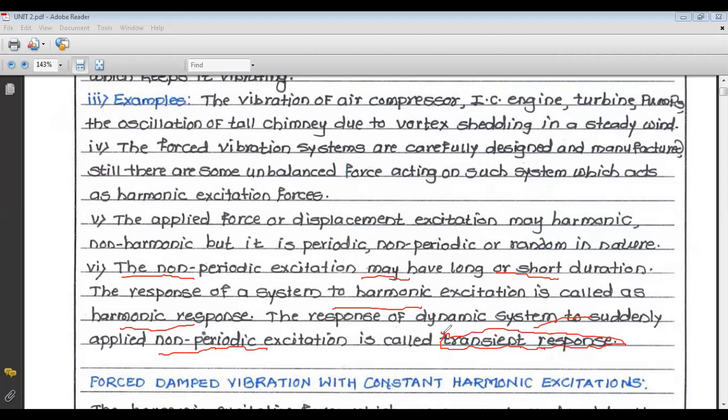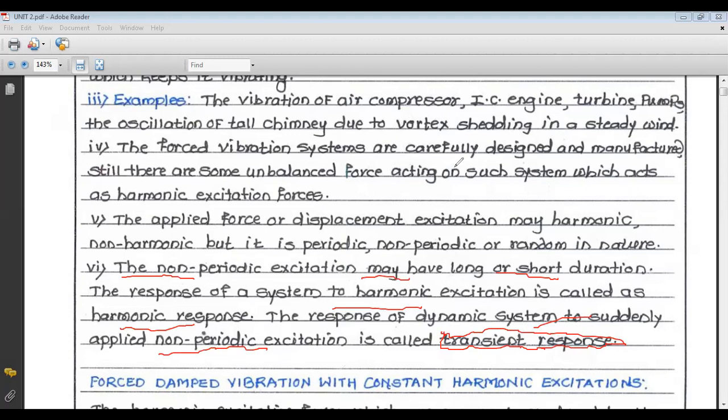So there are two types of response. One is harmonic response and another is transient response. Transient response is the response of a dynamic system to a suddenly applied non-periodic excitation. And if the excitation is a constant harmonic excitation, that type of response is called harmonic response.